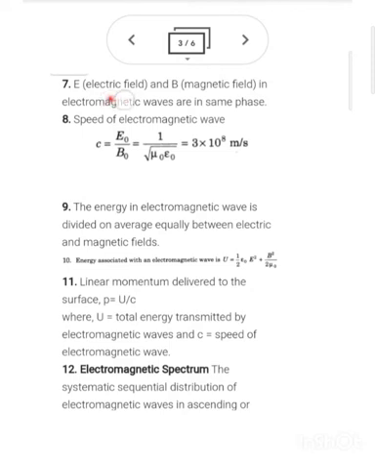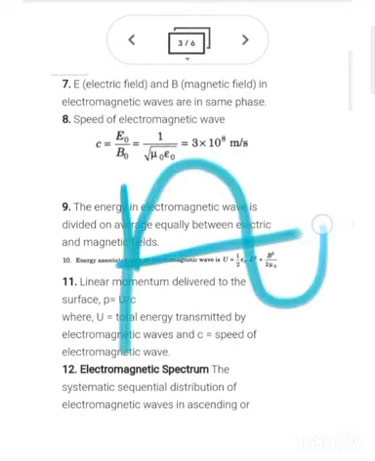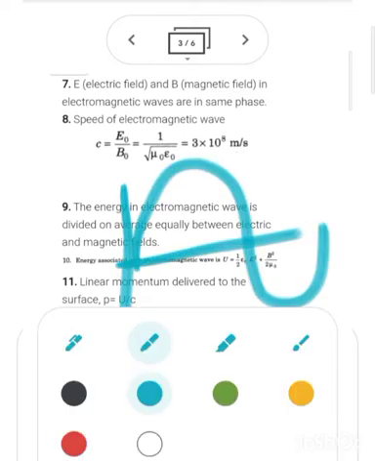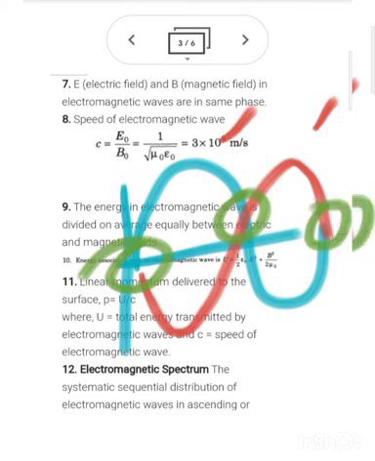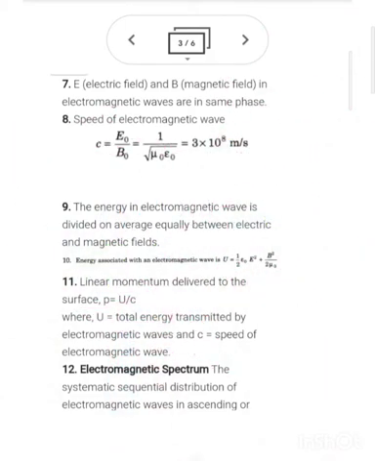The electric and magnetic field in an electromagnetic wave are always in the same phase. It means that the speed is the same, the frequency is the same. If this one is the magnetic field component and this one is the electric field component, both have the same phase. Means this point, this point, this point, they all are in the same phase. There is no change in this one.